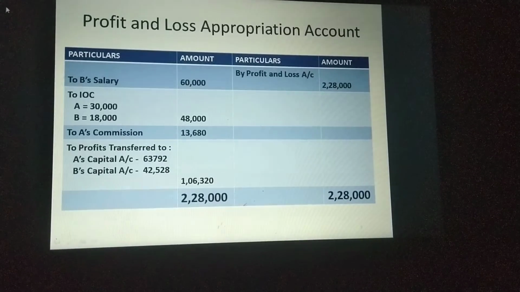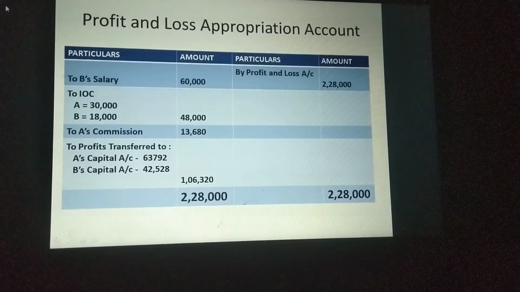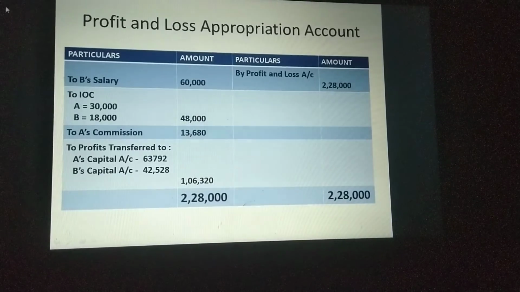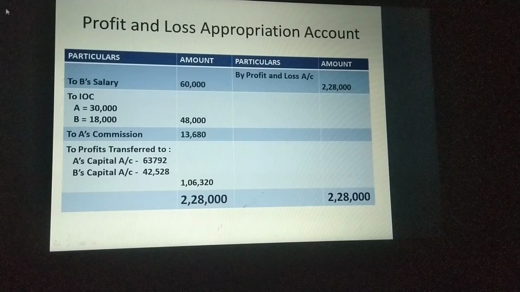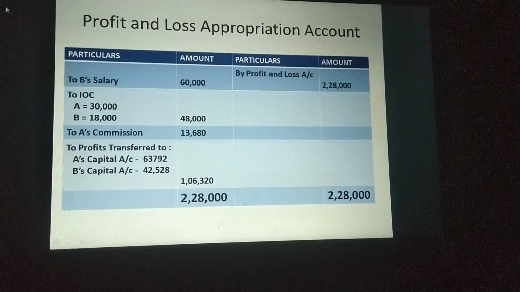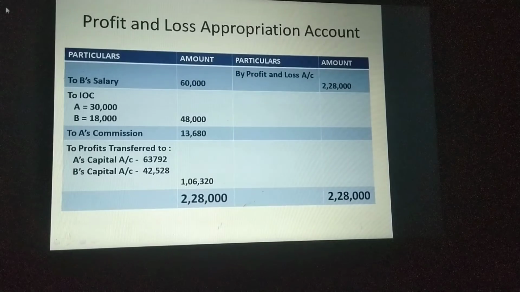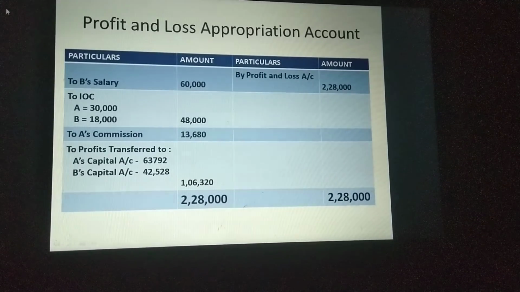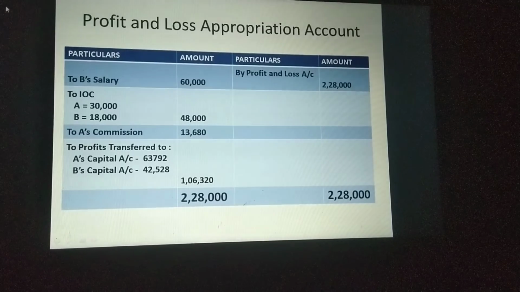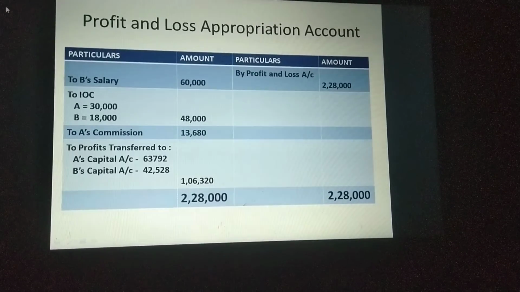So after P&L account, now we can prepare profit and loss appropriation account. So in this question, why we prepared profit and loss account? Because charge against item is there in the question, that is manager's commission. So like this, any charge against item is there in the question, first you prepare profit and loss account. So you know which are the charge against items: manager's commission, then interest on loan, then rent to a partner. These are the main three items in our chapter. Okay, so any of these three items are there in your question, then first you prepare profit and loss account and calculate the correct profit. Then only you will go to profit and loss appropriation account.